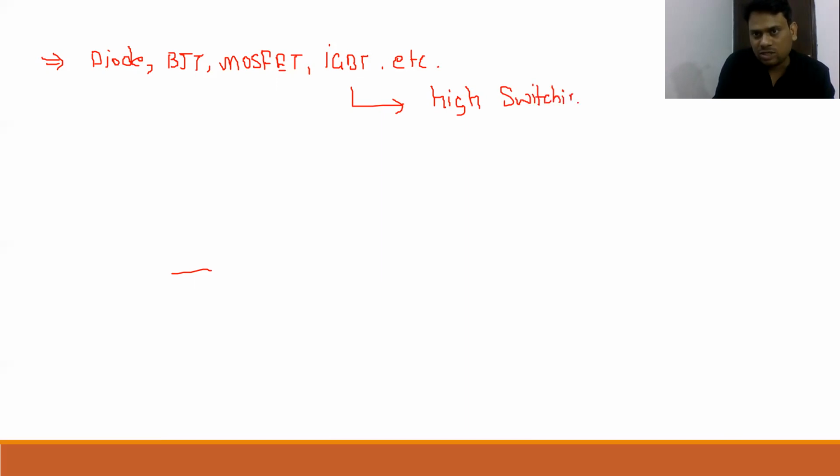Now you can ask, sir, what is the meaning of high switching frequency? That means the speed of turn on and turn off will be very high. And generally these devices we use for a very short period, so that we can reduce the harmonics and ripples of the required signal.